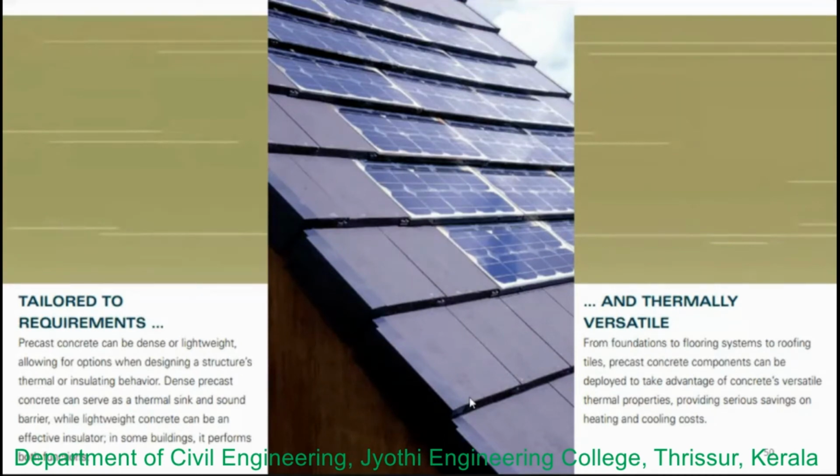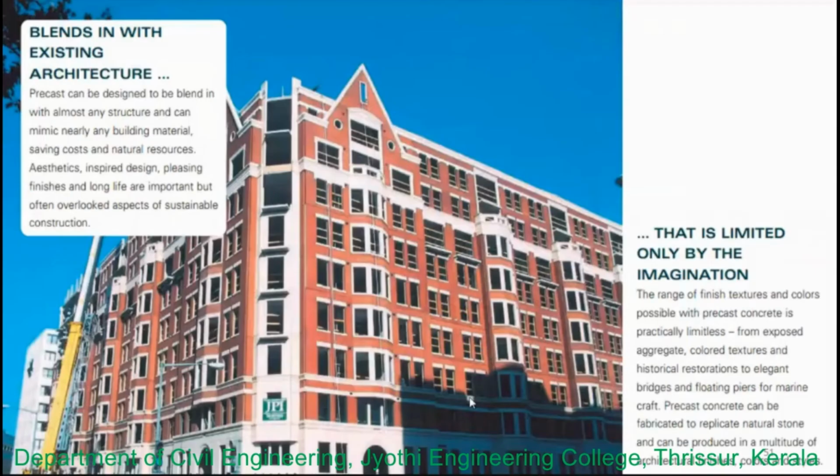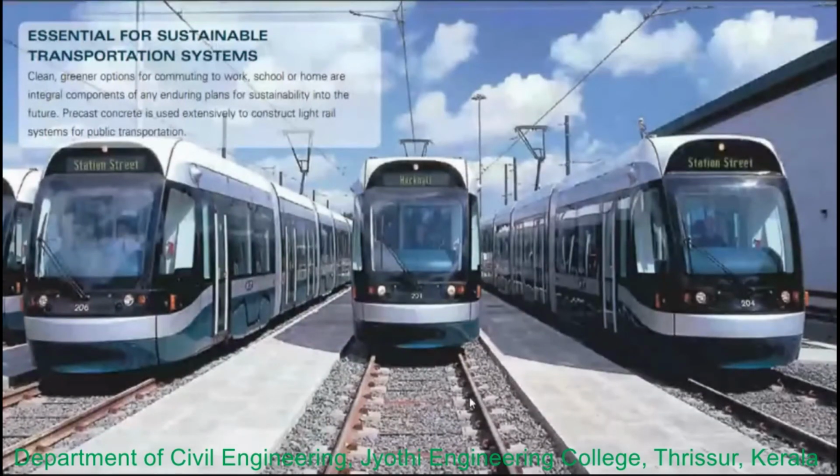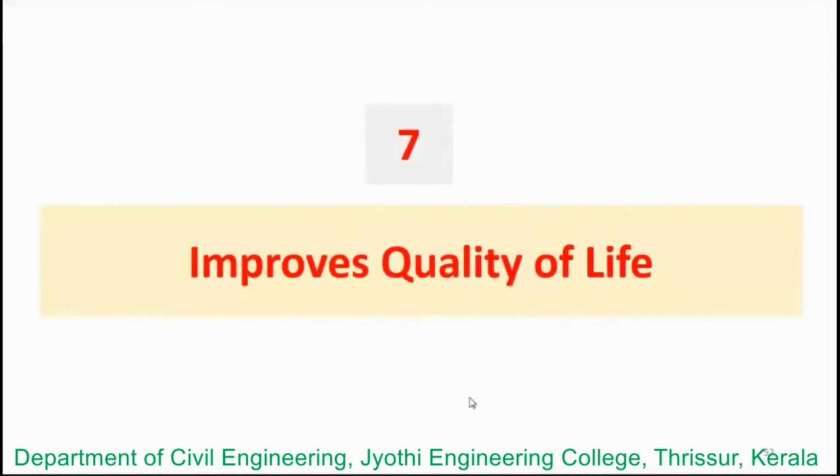And here the panels have been used to show that it is thermally versatile for heating and cooling costs. And precast is the one where you can think of any structure and plan its construction, because the fabrication can be done at the site, with its coloring, finishes, and styles. You can plan for any kind of architecture. In transport systems also it's been used and it's going to improve the quality of life.